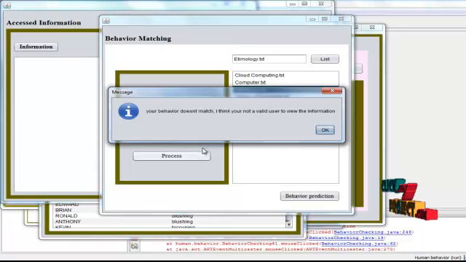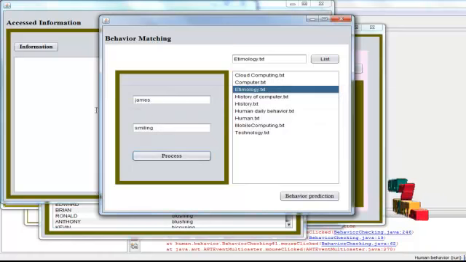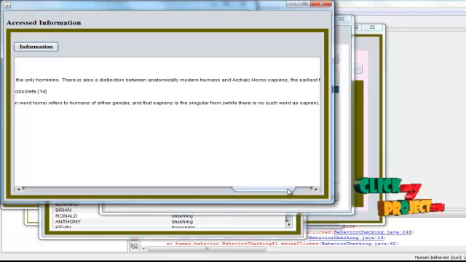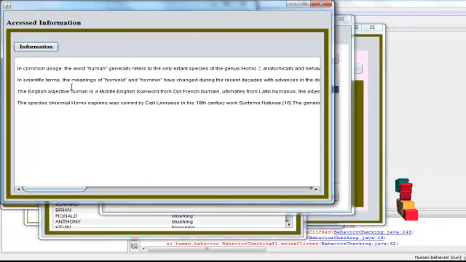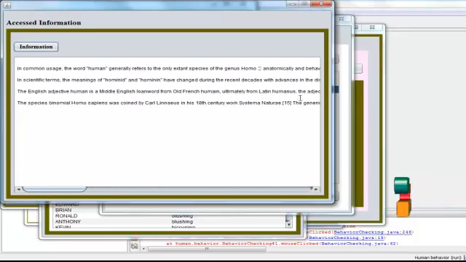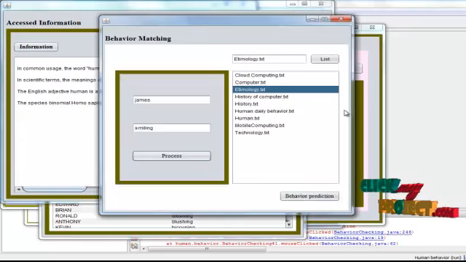In this case, you cannot view the information given by the user. Only if the behavior matches can you get the access information box. Just click on information. You will get the information which is protected from third party or unauthorized users, so that information protection can be achieved.